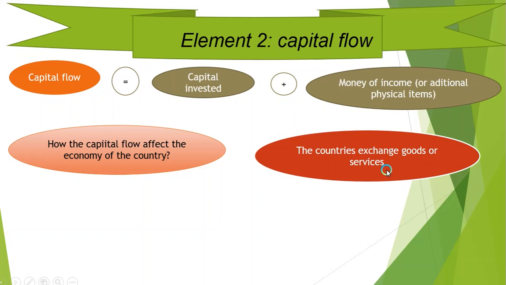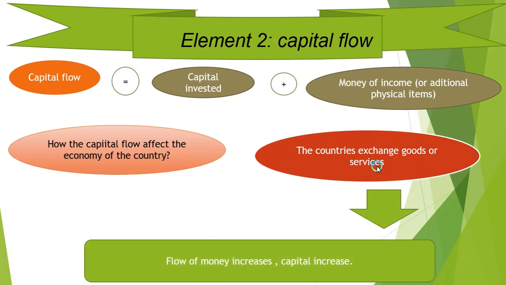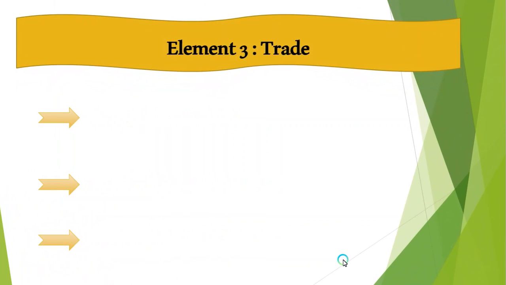Exchange goods, for example, for trading, and for services and technology. And after that, this factor makes what? That makes the flow of money increase and the capital increase too. Next one, the third element, is trade or trading.